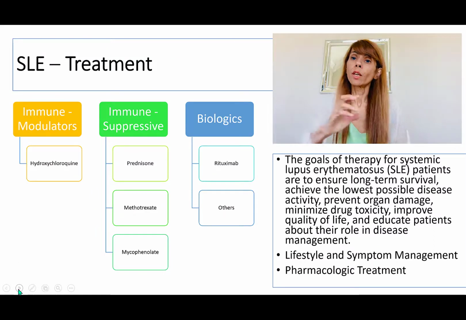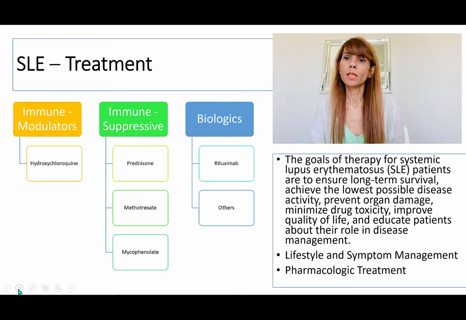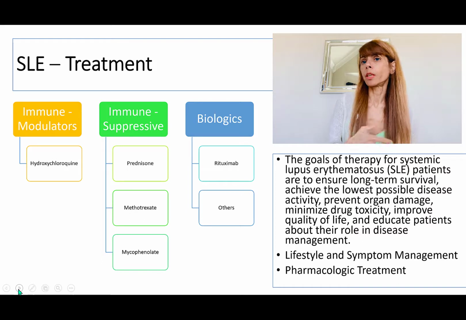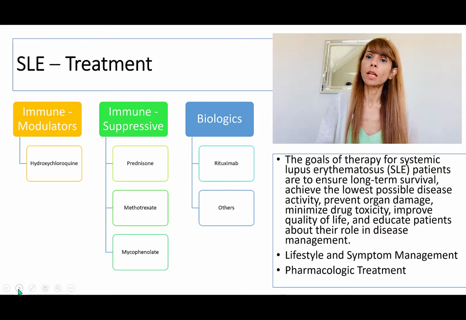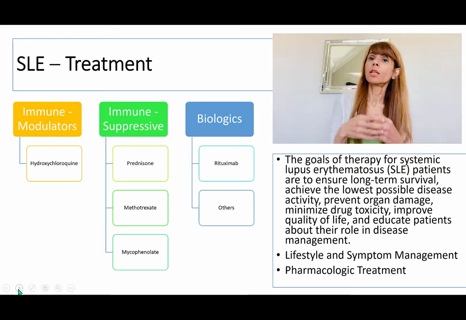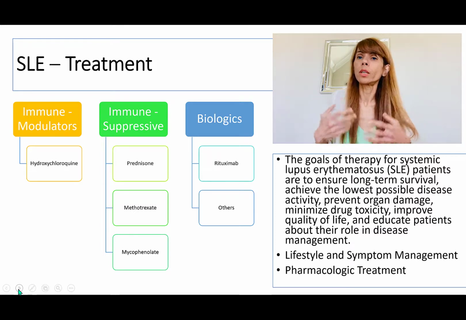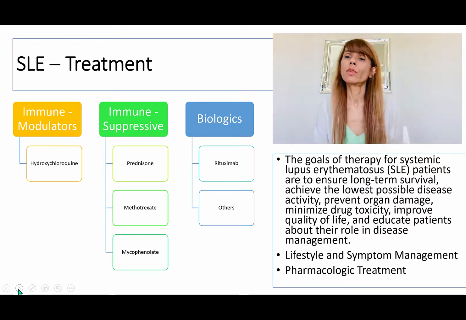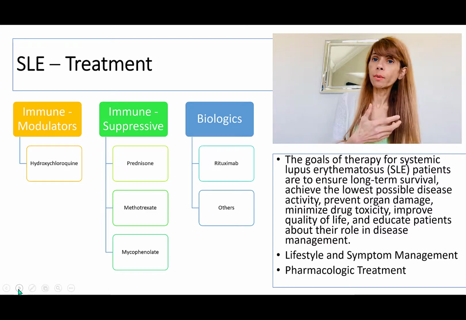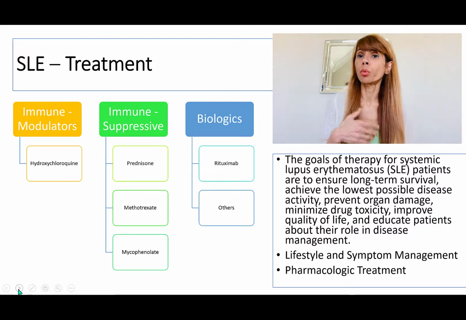When it comes to management of patients with lupus, and this topic is perhaps covered in other parts of the curriculum as well, the goal of the treatment is symptom management, quality of life improvement, prevention of further damage, patient education, and making sure that overall quality of life is improved. We can do it in the form of lifestyle management and also in the form of pharmacological treatments.